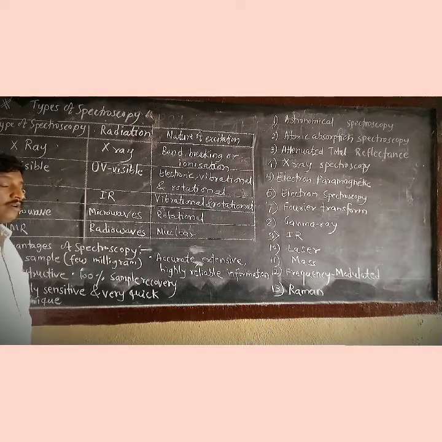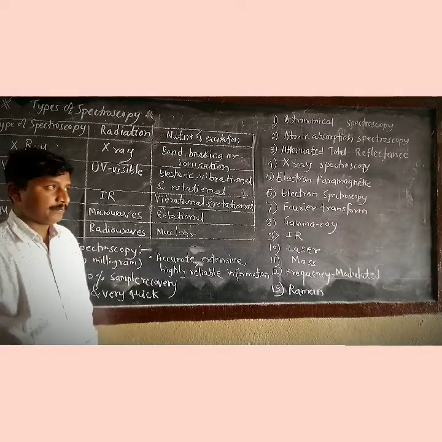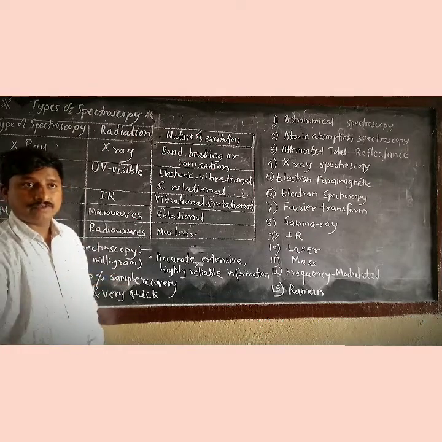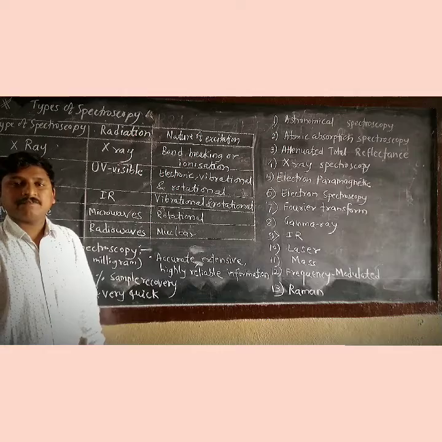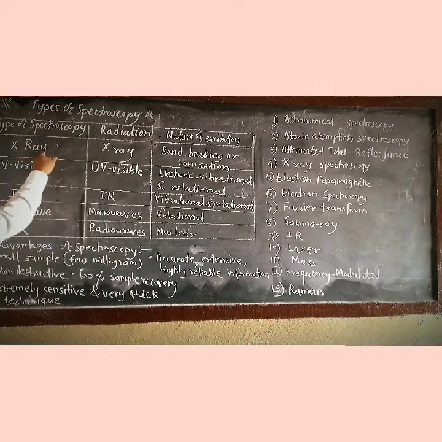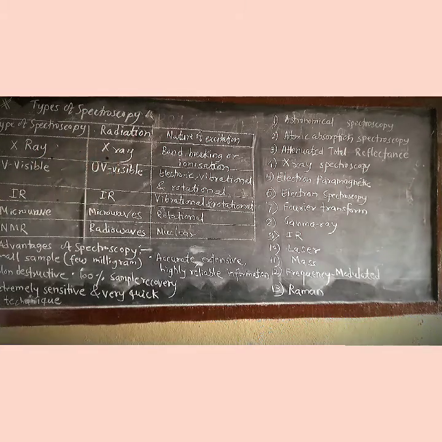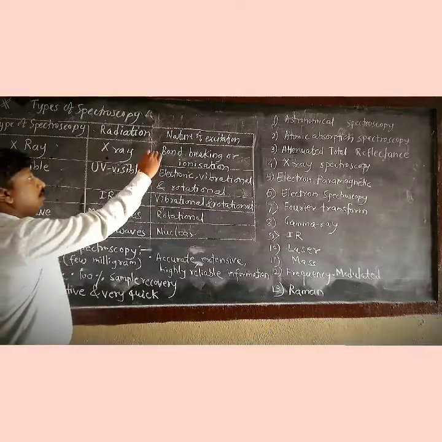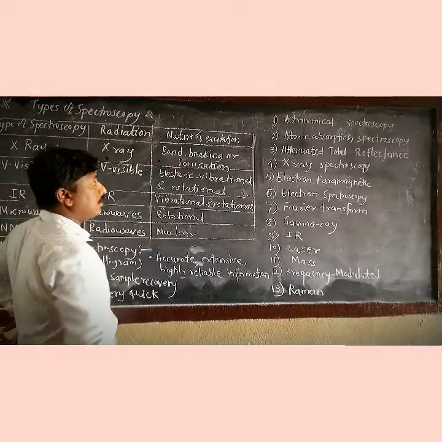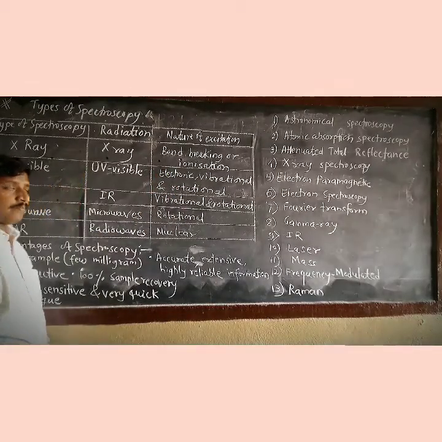Different kinds of electromagnetic radiation interact with matter and give different kinds of spectra. In X-ray spectroscopy, the radiation used is X-ray, and the nature of excitation is bond breaking or ionization.